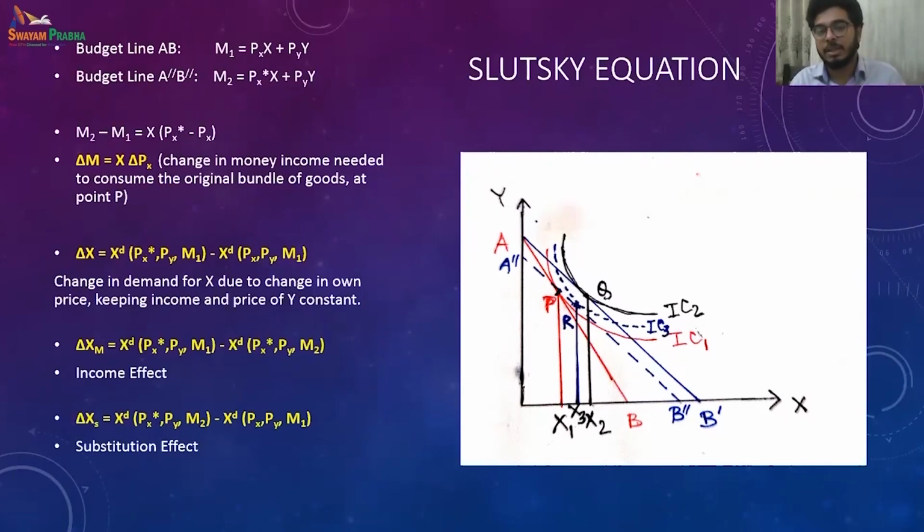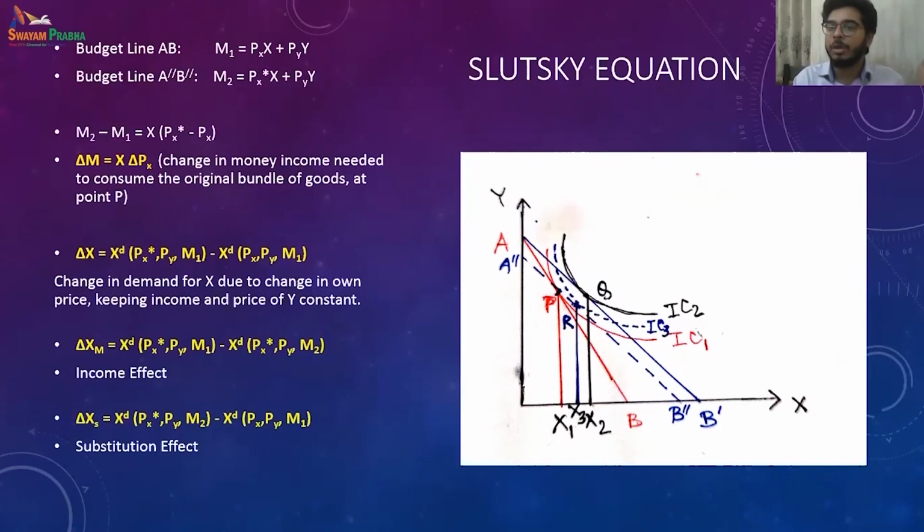So the change in money income needed to consume the original bundle of goods at point P is nothing but the change in price multiplied by that particular commodity I am consuming, that X amount, right? So when we multiply X, the quantity, with the change in price of X, we get the change in money that is needed to consume the original bundle, whatever we were consuming, right?